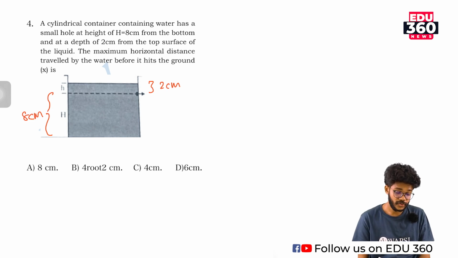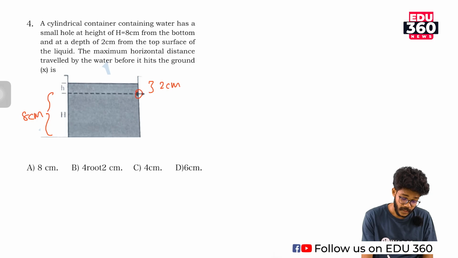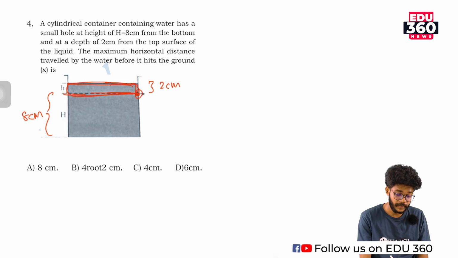Find the maximum horizontal distance traveled by the water before it hits the ground. So this is the hole, water is coming, the pressure is given only by this amount of water. Okay, this amount of water is the only water which gives pressure to this hole.